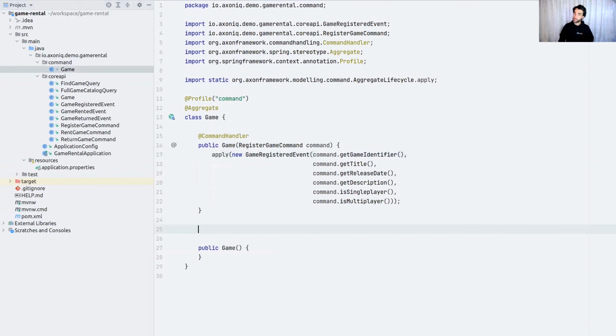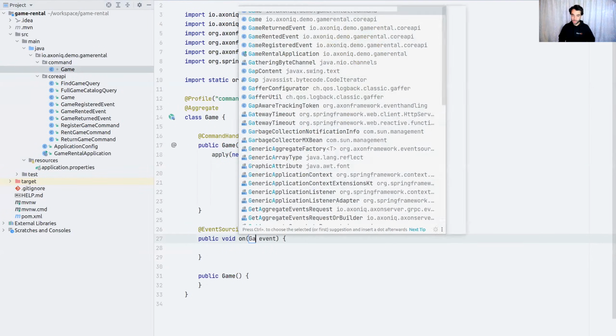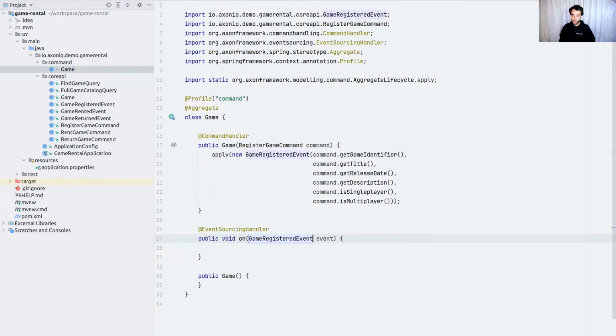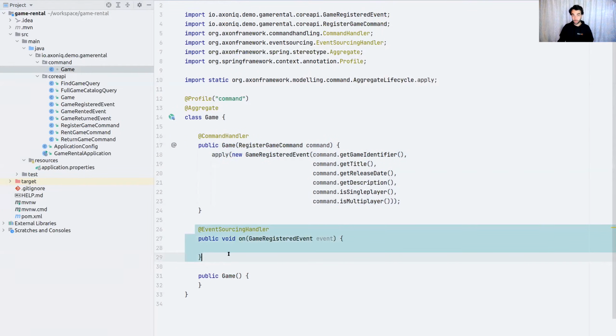This also is our entry point into doing event sourcing, because we need to handle the game registered event to set that state. By doing this, we're doing a very rough separation of decision-making logic in our command handlers and state changes in our event sourcing handlers. This is what you would be doing if you're doing event sourcing with Axon.